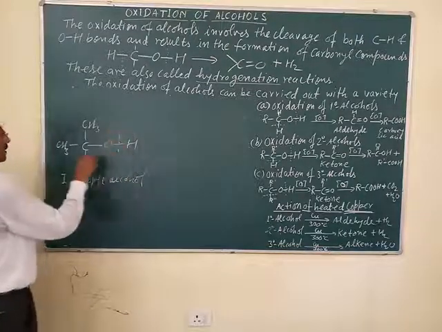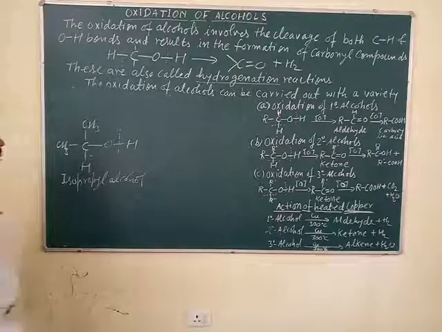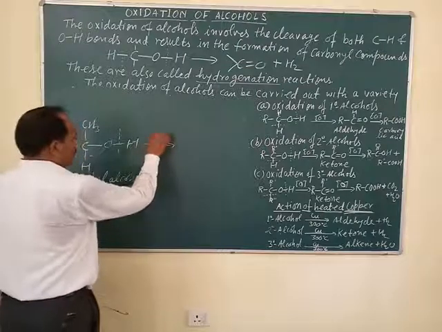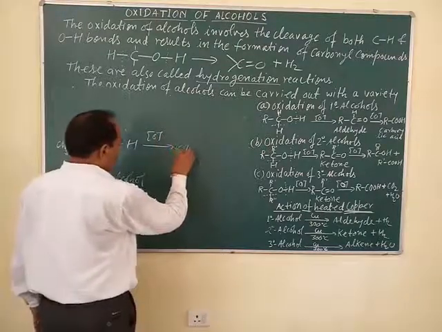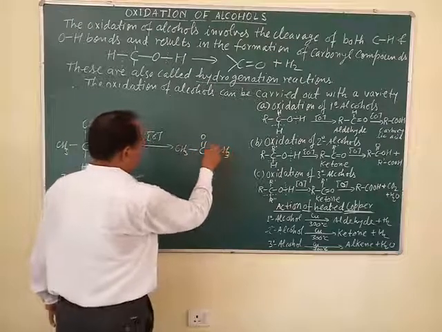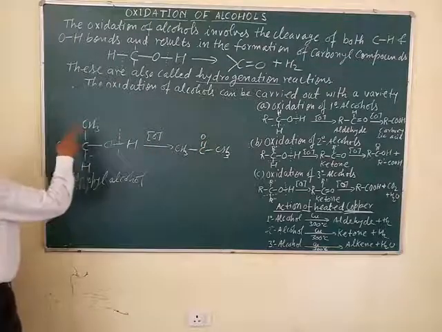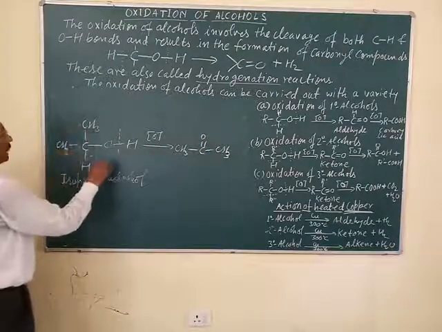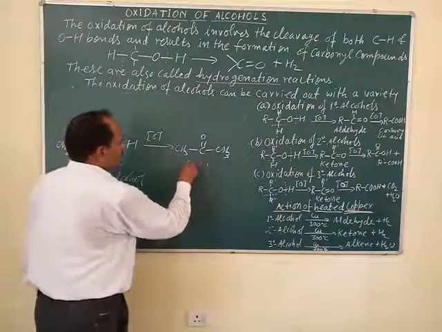In this, the OH and CH bonds cleave. Oxidation gives ketone, means acetone. Acetone has 3 carbon atoms, and in the alcohol there are also 3 carbon atoms.